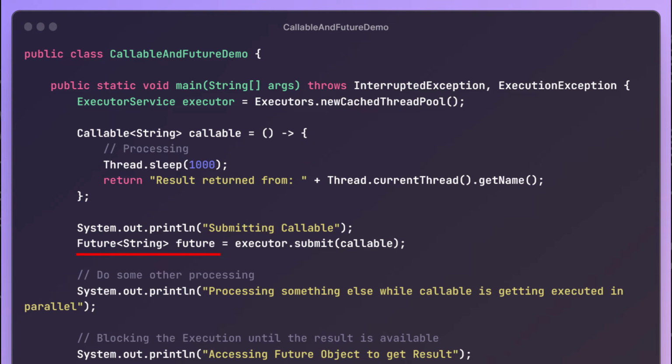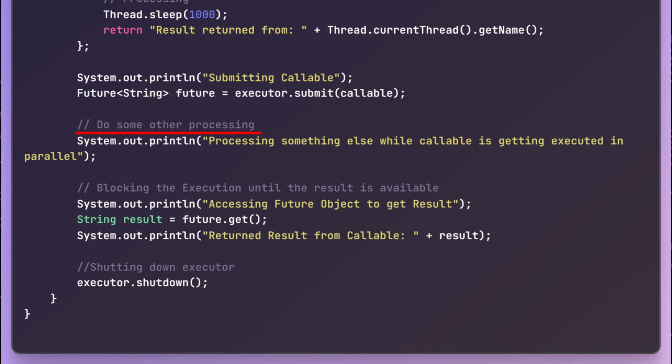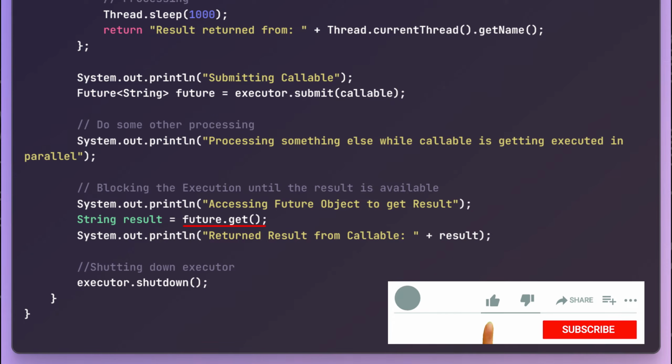Once we have that future object, we can execute other tasks in parallel while our submitted task is getting executed. Then we are using future.get method to retrieve the result of future. This get method call is a blocking call. That means no other processing can happen in the main thread till the submitted task is executed and returns some value.